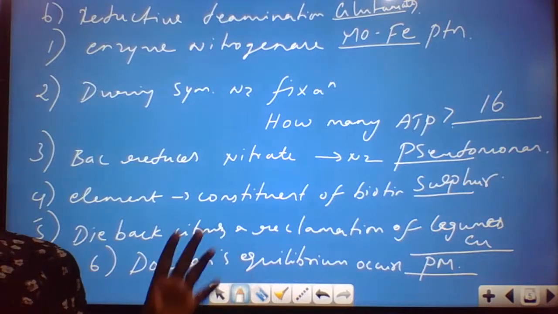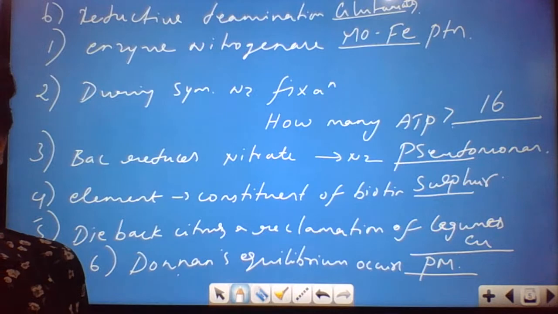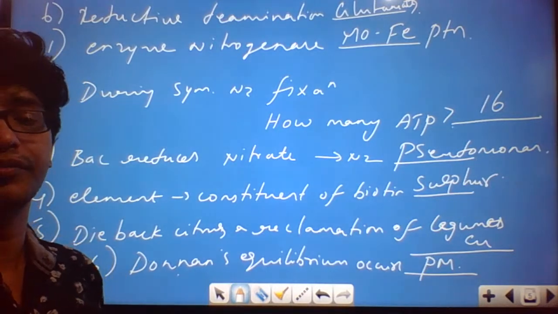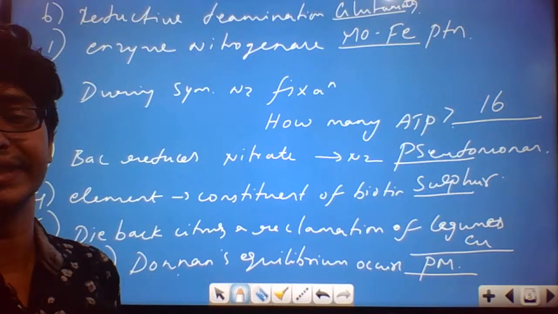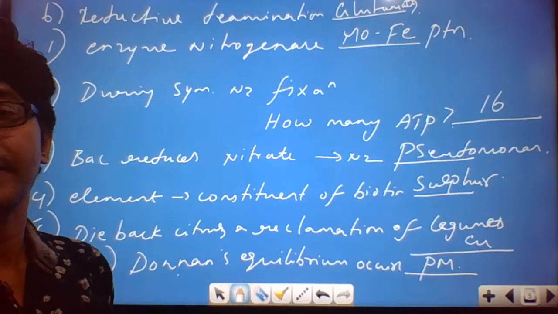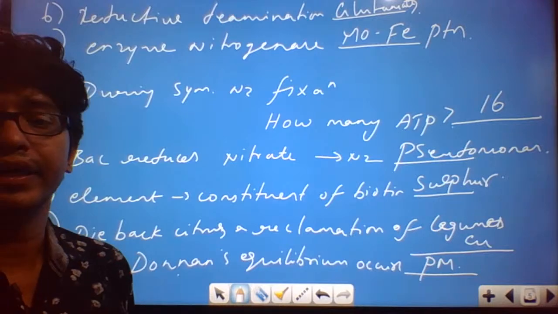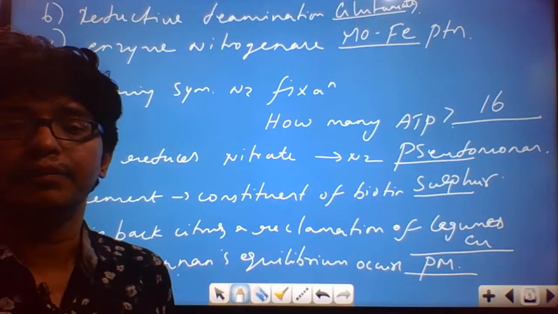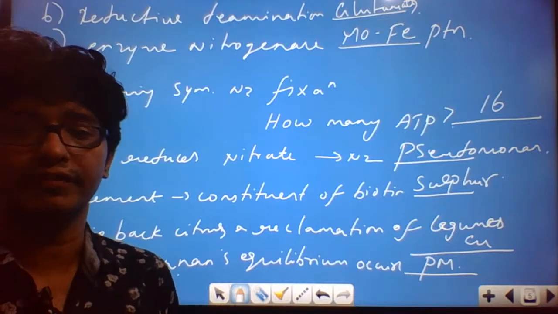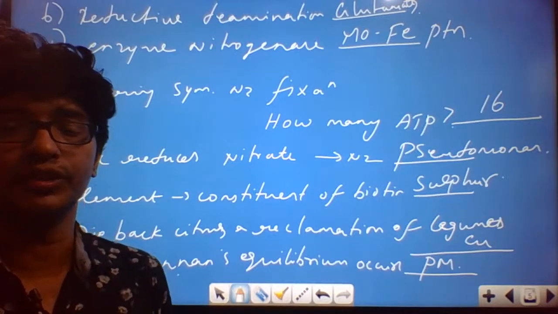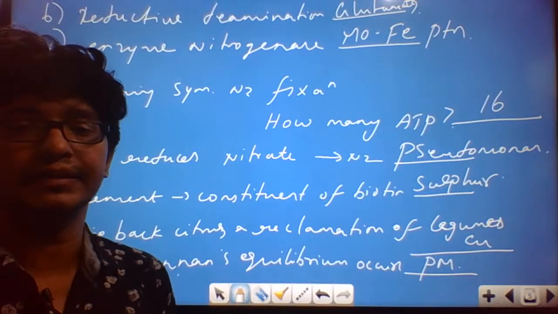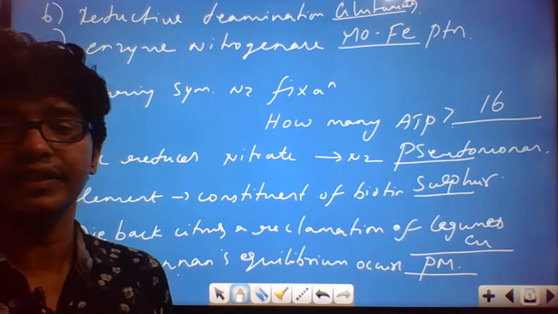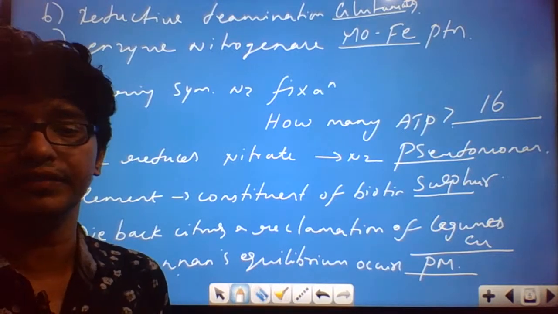So like this, in this particular chapter, they ask questions like the name of the microorganisms, either for ammonification, denitrification, or assimilation of ammonia. So be prepared with this type of questions, and I hope we're done with the chapter today. Tomorrow we'll start with plant hormones, that is plant growth and development, in which we'll see the different hormones and growth and development of plants like seed dormancy, auxins, gibberellins, cytokinins, all those things. Okay, so we're done with this chapter.